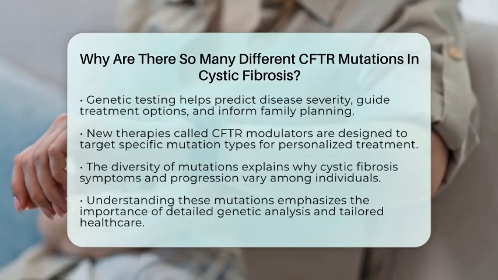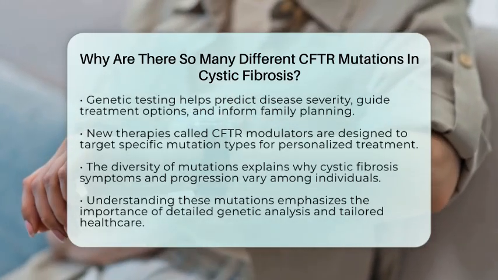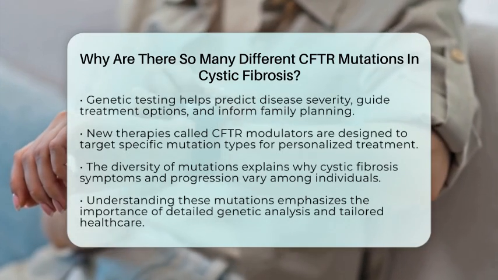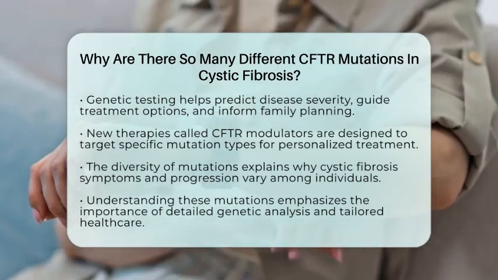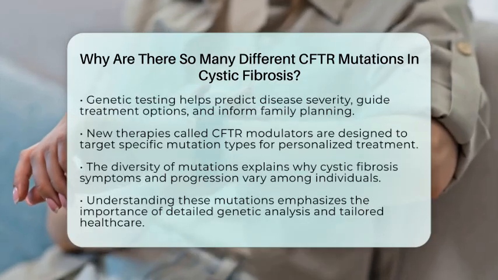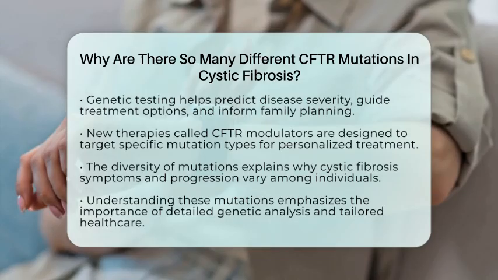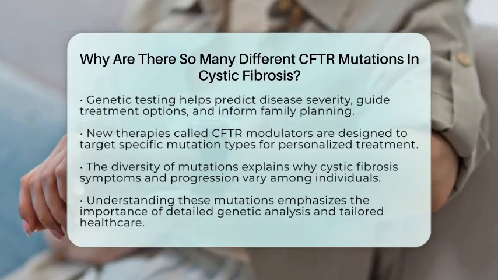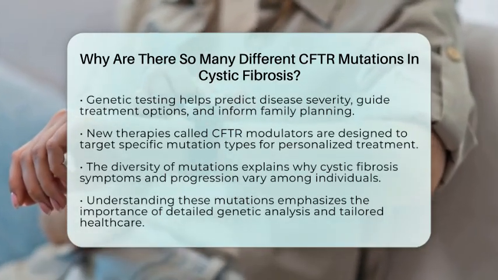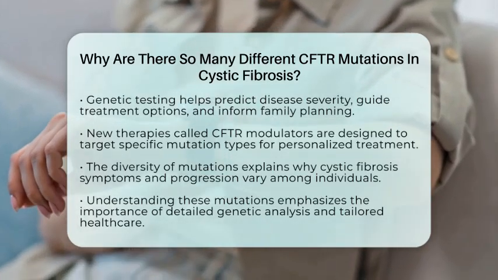In summary, the large number of CFTR mutations exists because of the gene's size, its complex structure, and the many ways mutations can interfere with its function. This diversity accounts for the wide variation in symptoms and disease seen in cystic fibrosis. It also highlights the importance of detailed genetic testing and counseling to tailor care to each individual's unique genetic makeup.